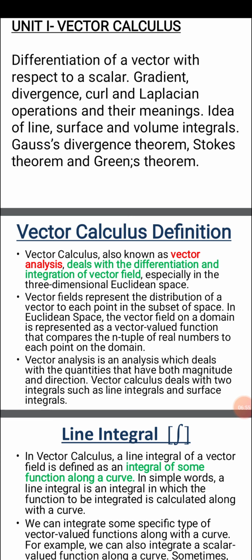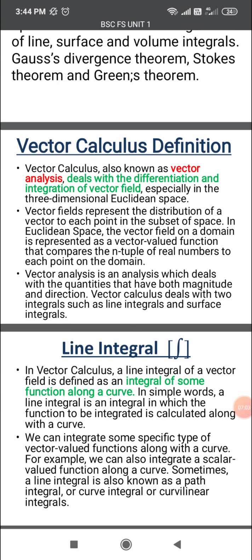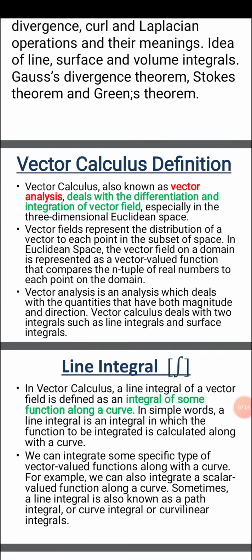A vector quantity has both magnitude and direction, but a scalar quantity has only magnitude, not direction. With such concepts we are all familiar, as we have studied vectors and scalars in our previous classes. But for unit number one, we will discuss vector calculus.